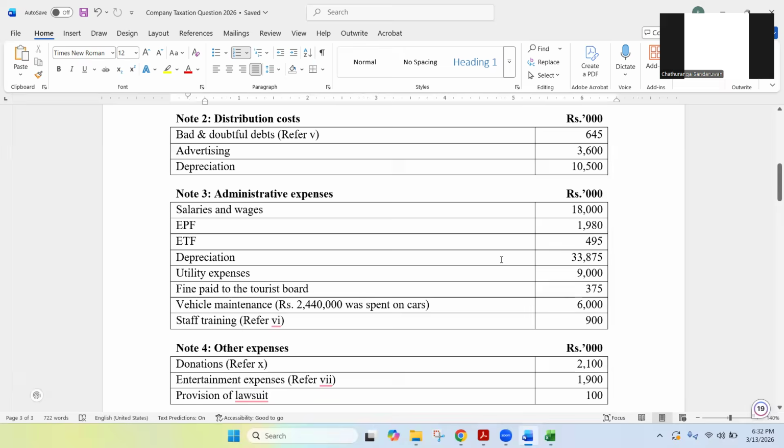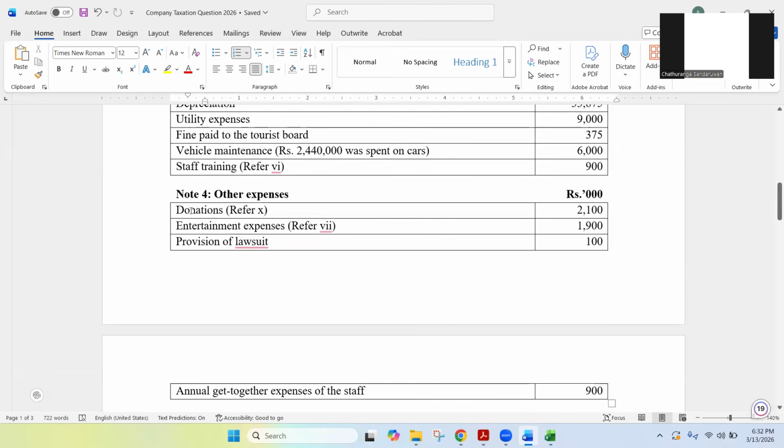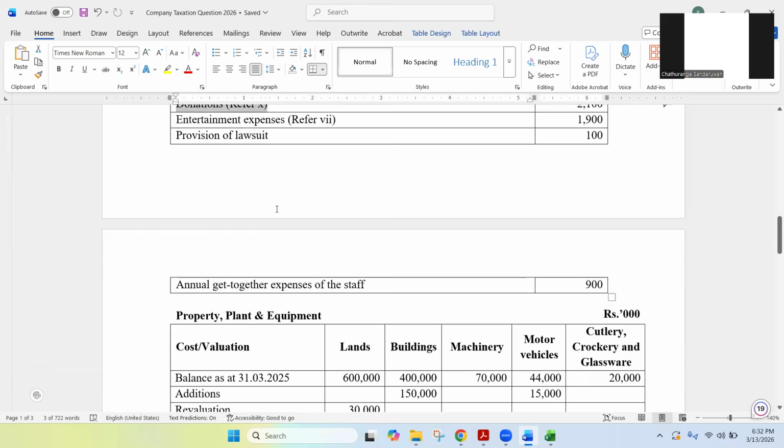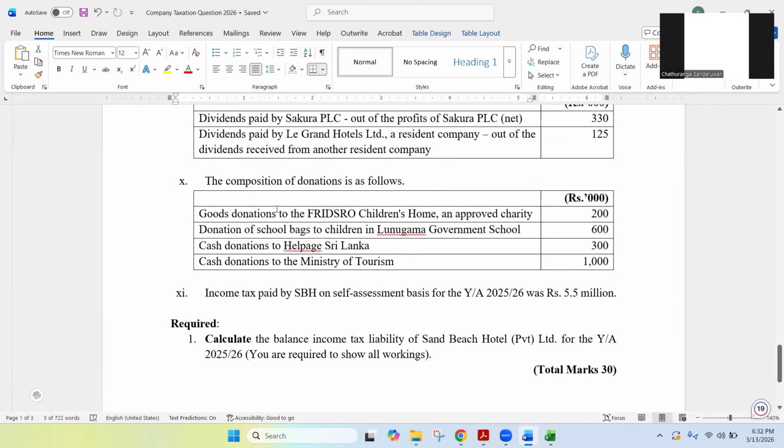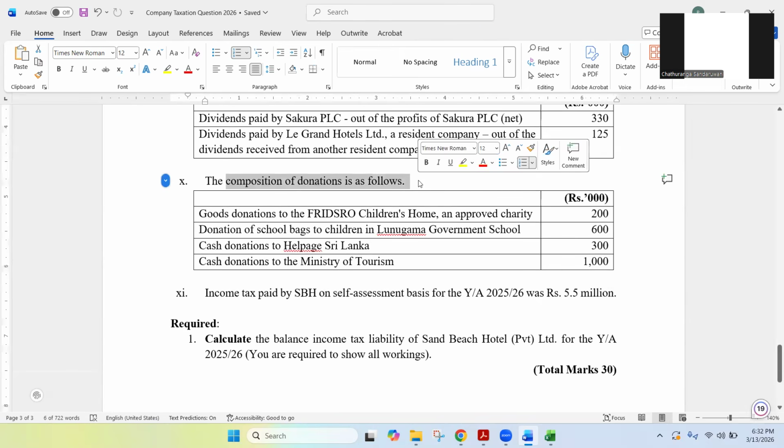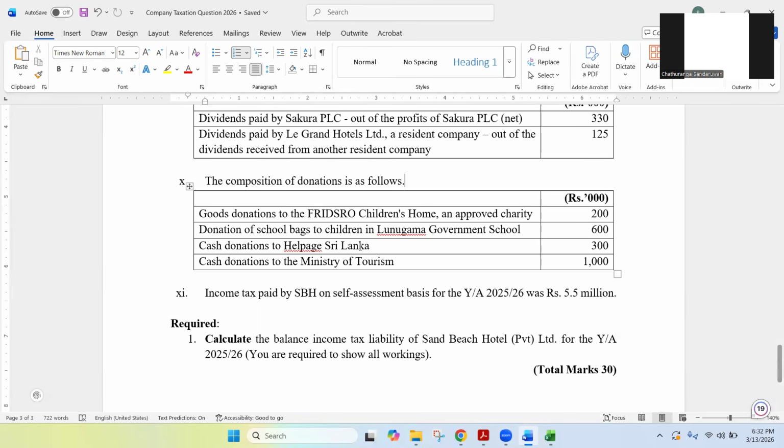So staff training they have given for those front office staff for hospitality management training. Right. And then you have donations. Donations, note number 10. We'll go and see what is there. Composition of donations is as follows. There are 4 donations. I'm not going to read these donations fully because you know the purpose of donations. Goods donations to an approved charity, donations of school bags to a government school, cash donations to HelpAge Sri Lanka. HelpAge is an approved charity. It's a non-approved charity. And then cash donations to Ministry of Tourism.